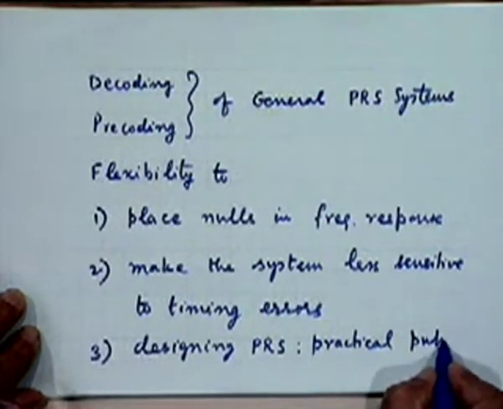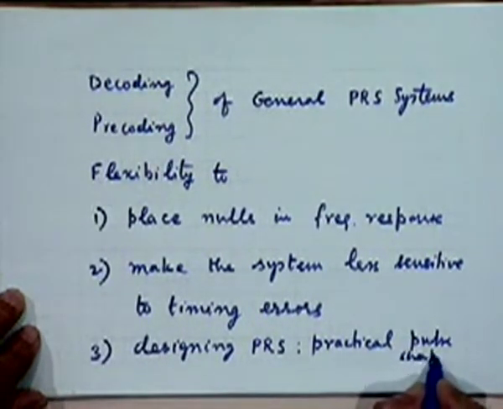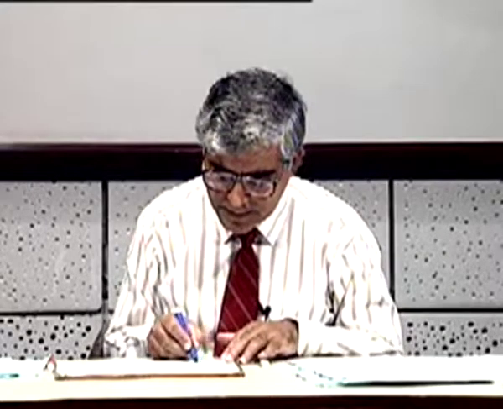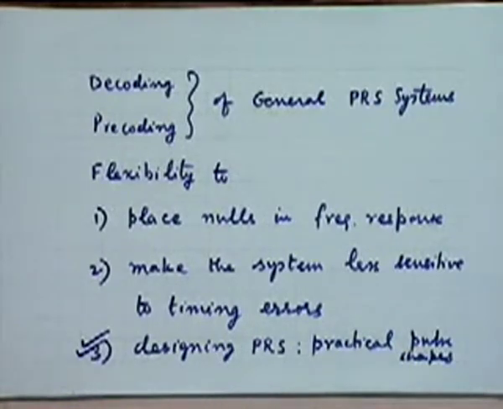Practical pulse shapes with minimum bandwidth. That's the most important requirement. All other requirements you can think of as side benefits. The main thing is that you are getting practical perturbation tolerant waveforms within the Nyquist bandwidth. That's the overriding requirement.